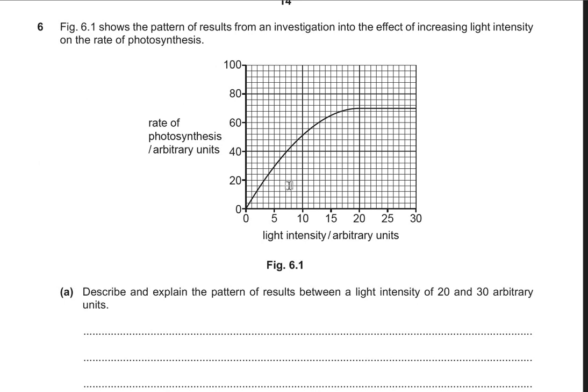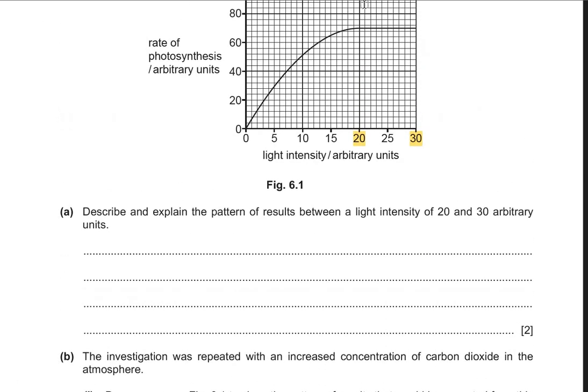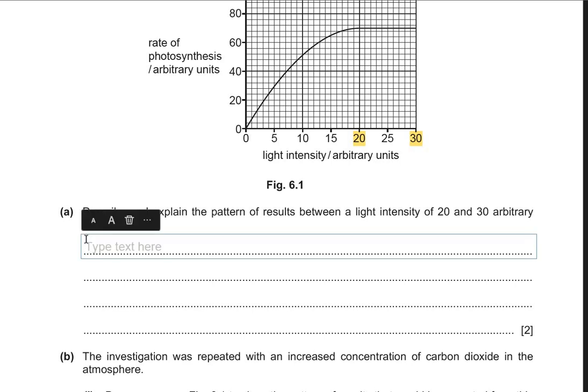Let me highlight this for you. So they say describe between 20 to 30. Describe and explain. It has 2 marks and 2 points. So what is happening? You have to describe that the rate of photosynthesis is constant from 20 to 30. First of all, describe: the rate is constant.